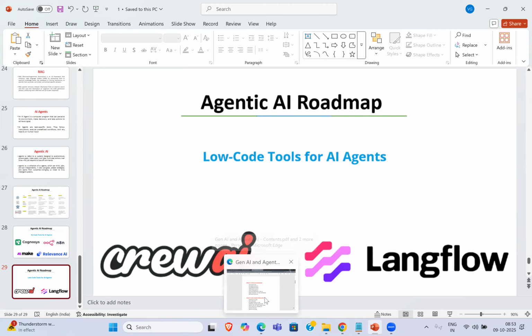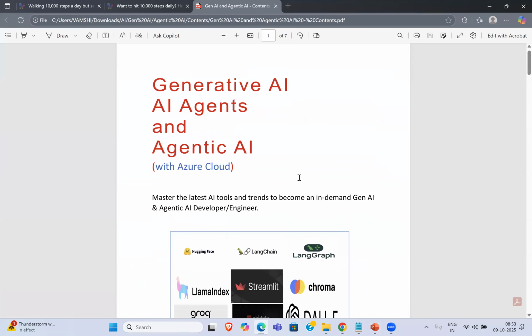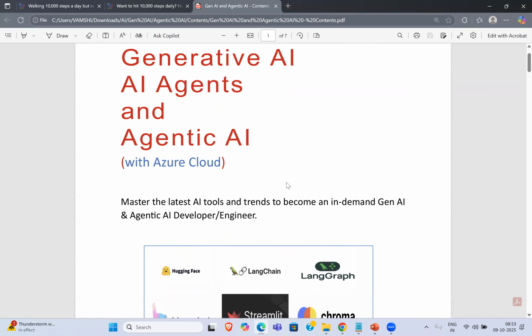Then let me show you what we will be learning as part of the course. This is just a rough syllabus or contents. I am also thinking of giving some Azure implementation, because nowadays cloud is becoming very important. If you tell them that you also have knowledge of working with cloud, then there are more chances for you to get hired.